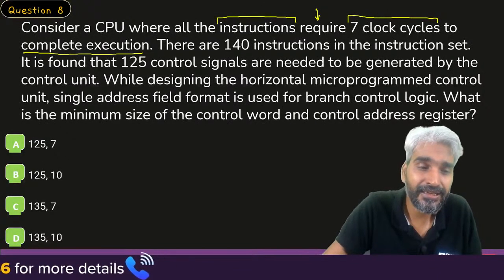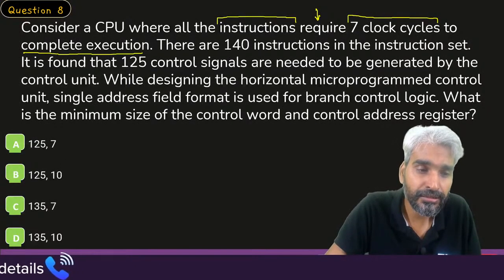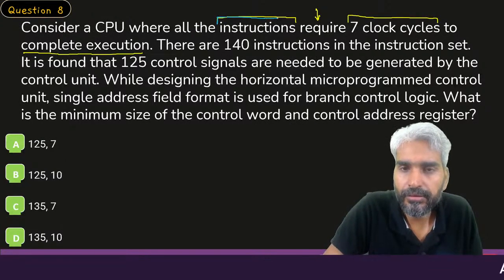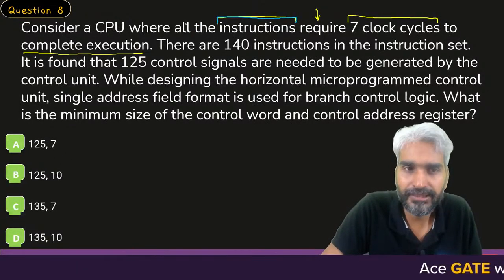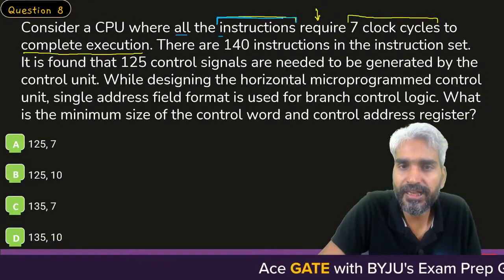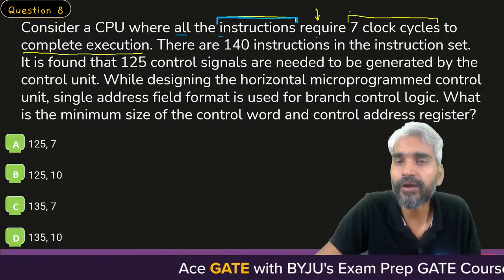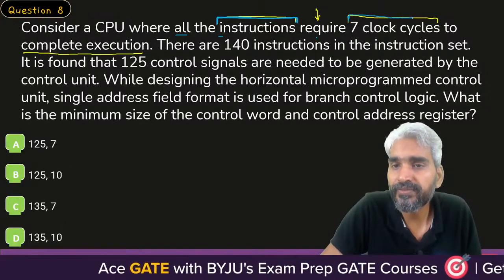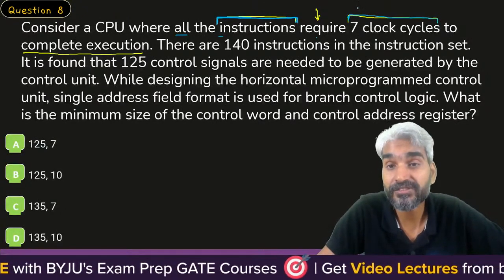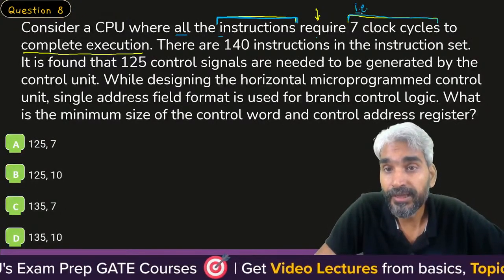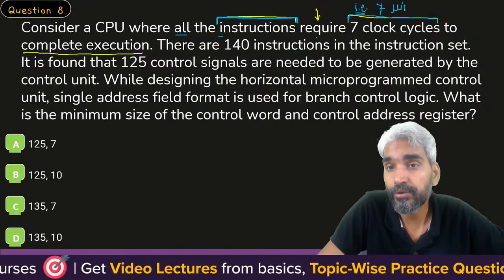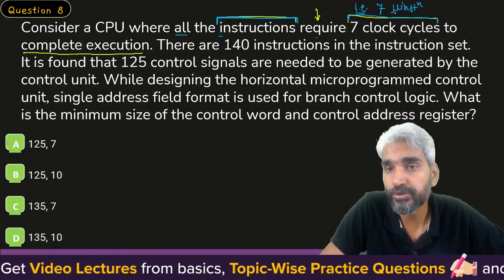Here it is saying that for the execution of each instruction, we require 7 clock cycles. When we say that 7 clock cycles are required for the execution of each instruction, that is, for the execution of each instruction, 7 micro instructions need to be executed.